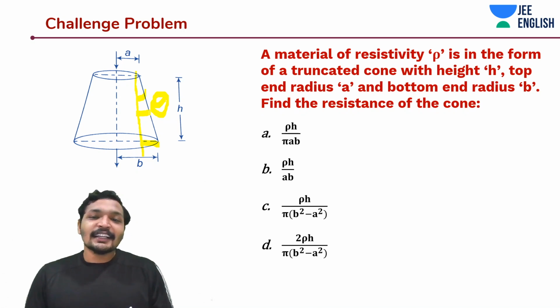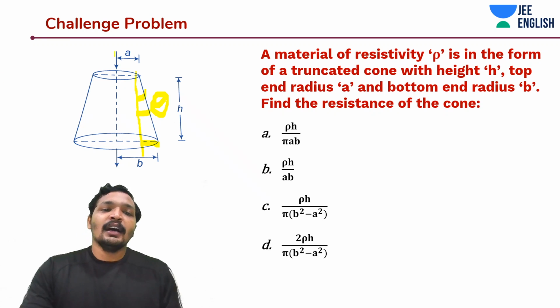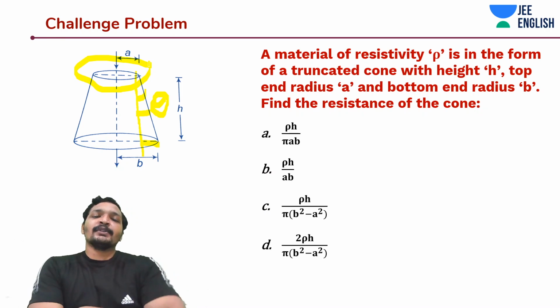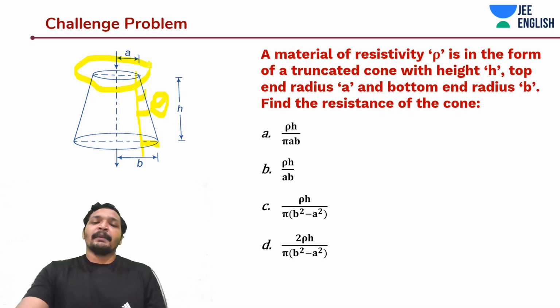So what is it? Area is equal to under root of A1 into A2. And in this case, area 1 is pi A square and area 2 is pi B square. Under root of pi A square, pi B square is nothing but pi AB, and you know the length h, so that would be rho into h divided by pi AB. So this is a shortcut.